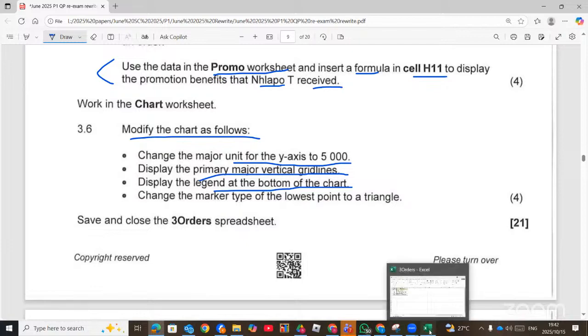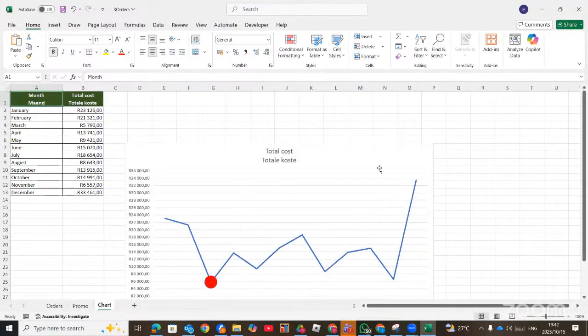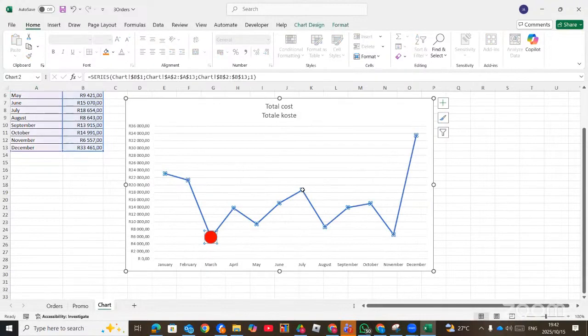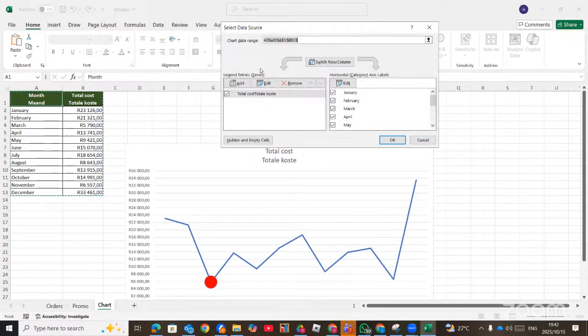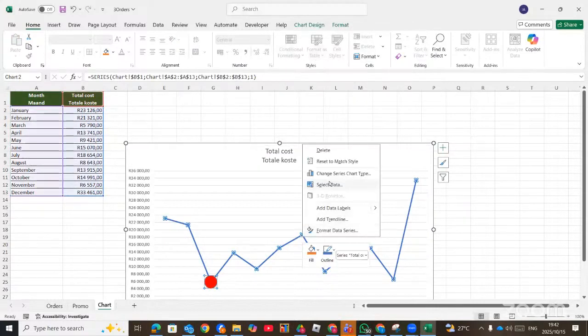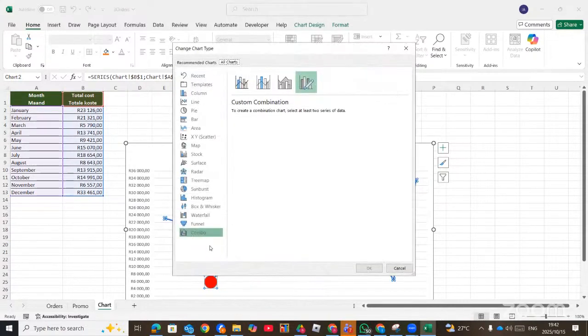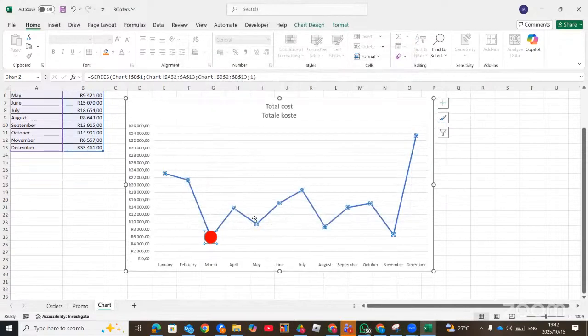So here we move straight to the chart. There were markers given to us. Now, when you right click and then you go to add data labels or select data, we want to deal with the markers. So here the data is correctly selected. Then you can also go to the chart type, which is combo. Here they use combo. We are trying to test it and see.